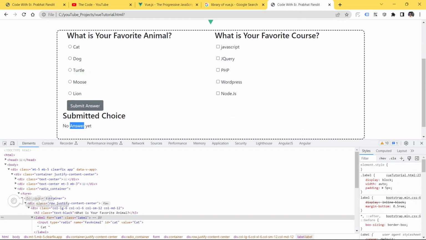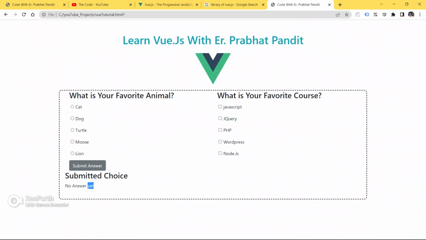Whenever a user selects or types, we will be able to see here what the user has selected as a choice, what their favorite animal is and what their favorite course is. Let me show you one more thing. Whenever you submit this button, the page is being refreshed.